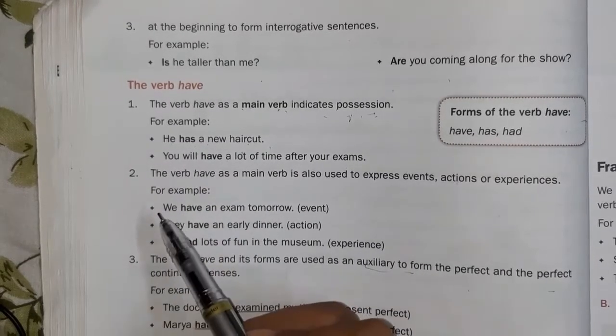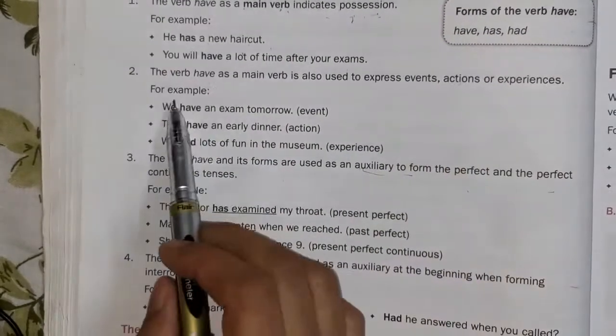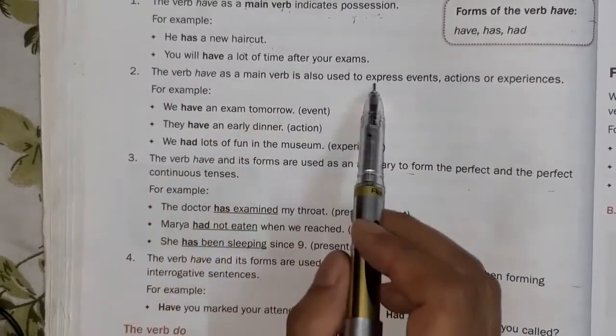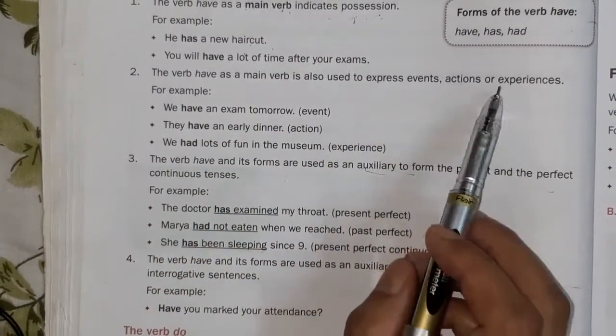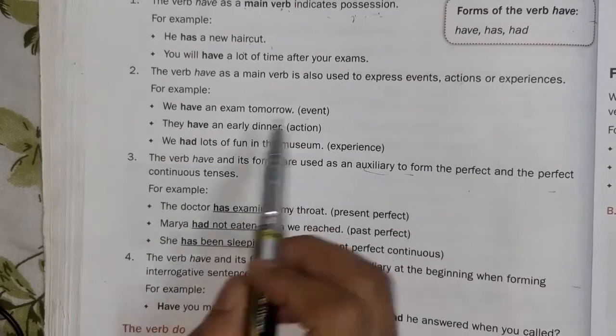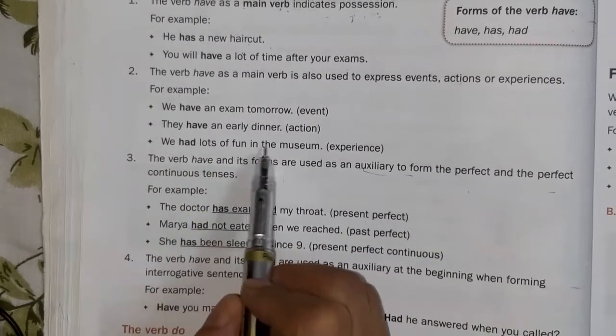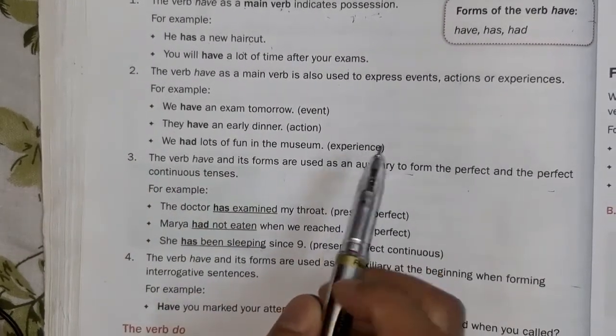Now what more uses are there? Let's see. The verb have as a main verb is also used to express events, actions or experiences. Like we have an exam tomorrow, it is an event. They have an early dinner, it is an action. We had lots of fun in the museum, it is an experience.